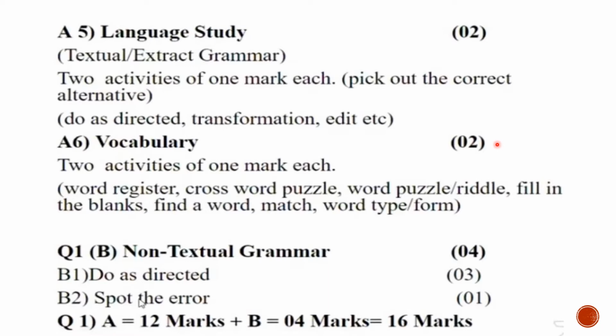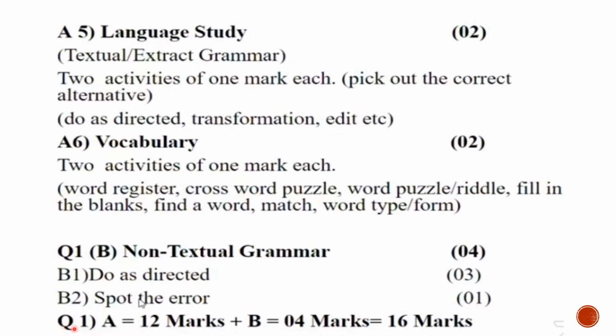So we have completed with question 1A. Let's move to question 1B, which is non-textual grammar. Grammar will be asked, but it will not be from the text. Okay, it will be one article, one tense, one preposition, plus 1 mark, spot the error. So an incorrect sentence will be given. You have to correct that sentence or identify the error in the sentence.